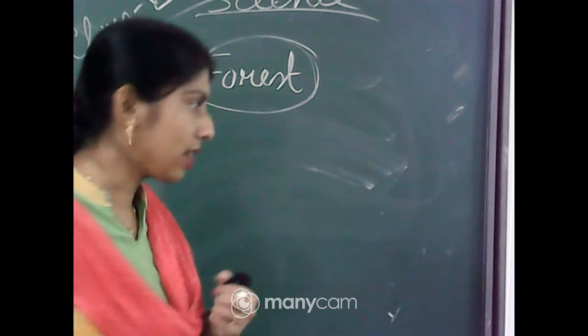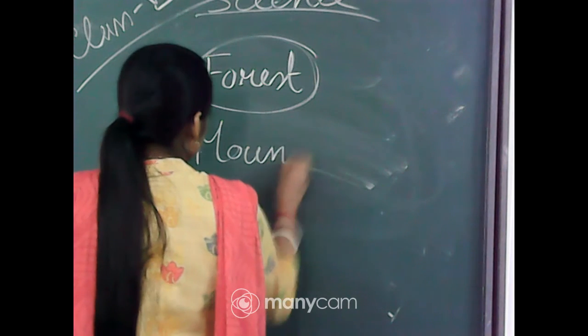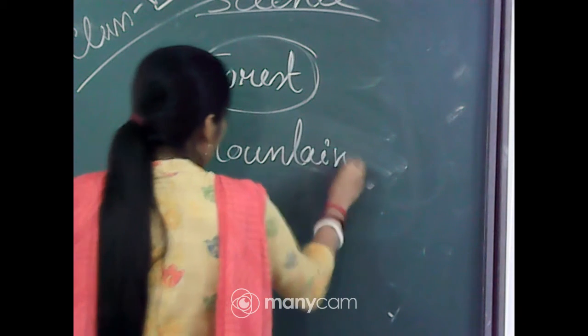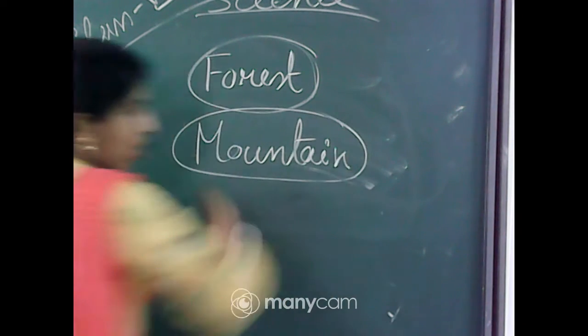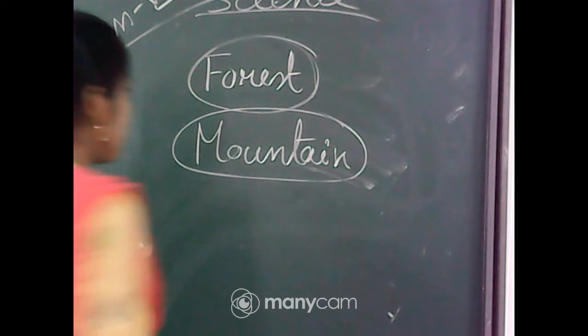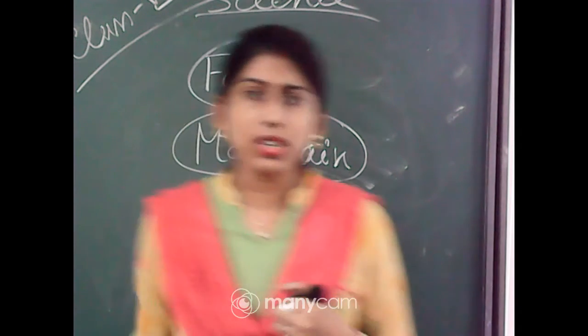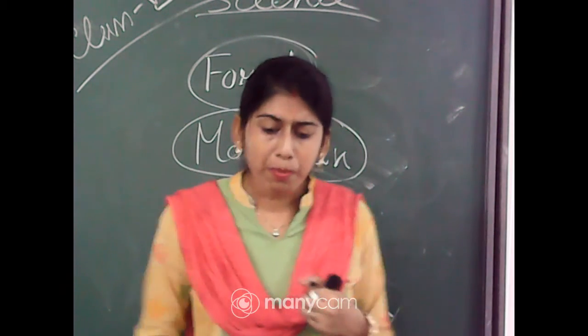Now if I consider the mountain, in the mountain region what type of plants can be found?